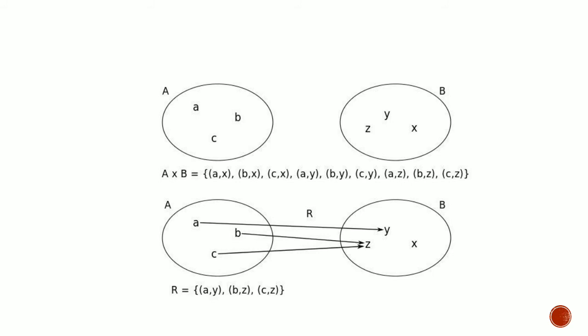Moving forward, we can see some examples. Let us consider two non-empty sets. First one is A and the second one is B. The set A consists of elements a, b, c and the set B consists of elements x, y, z.